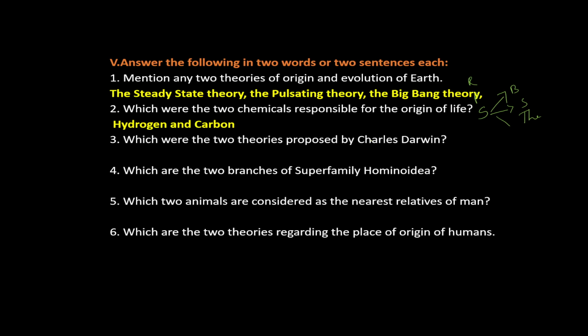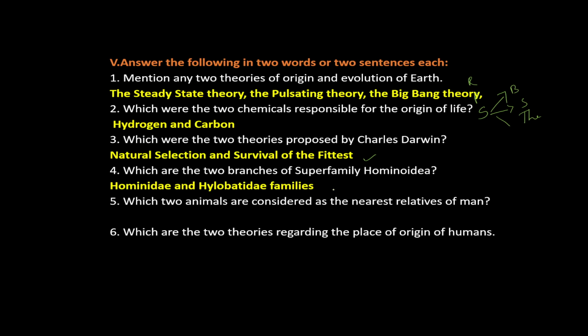Which were 2 theories proposed by Charles Darwin? Natural selection theory and survival of the fittest is the answer. Which are 2 branches of superfamily Hominidae? Hylobatidae and Hominidae. These are the 2 branches. Which 2 animals are considered as the nearest relatives of man? Bonobo and chimpanzee are considered as the nearest relatives of man. Here gorilla is given. This is absolutely wrong. Chimpanzee is the correct answer.